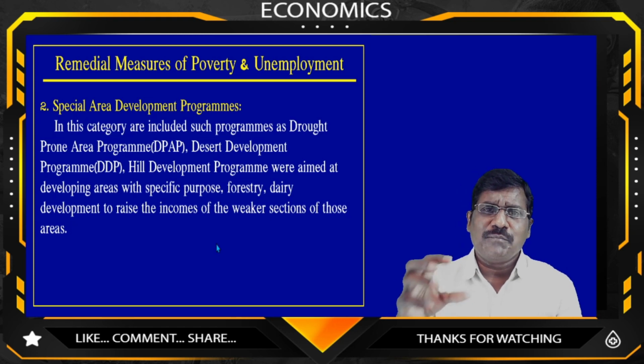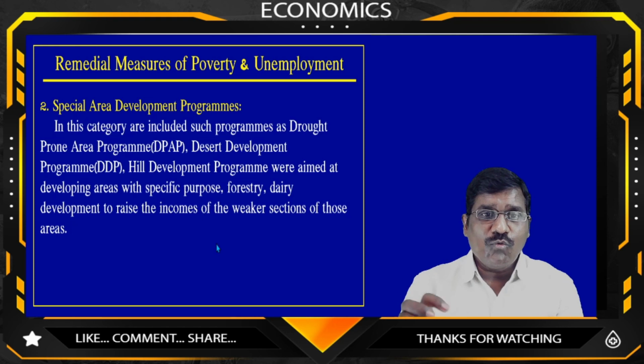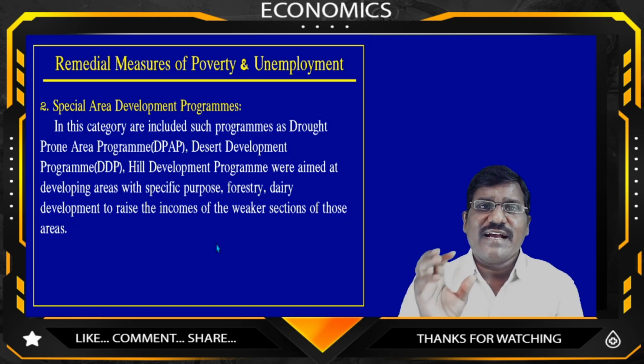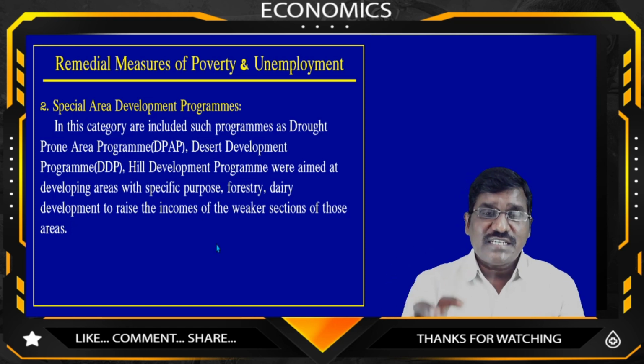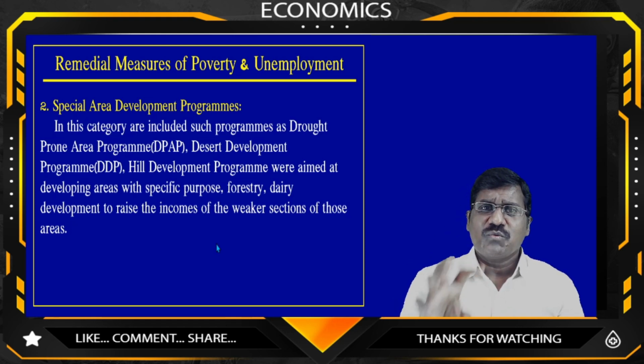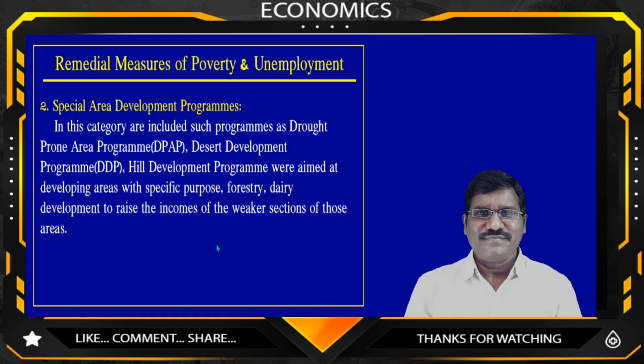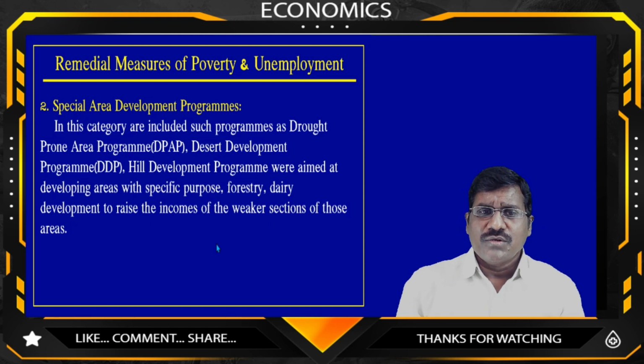The people who are living in the desert areas, the hill areas, and the forest areas, the government should provide more and more opportunities to these special area people, isn't it? So DPAP, DDP, and forest and sand.